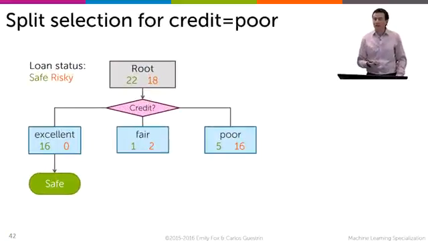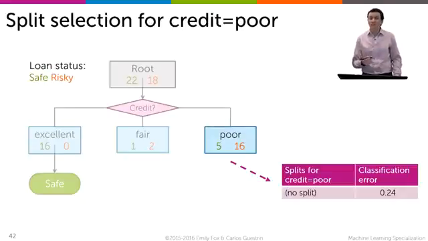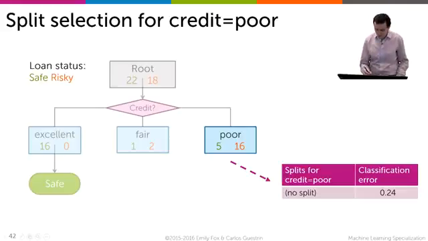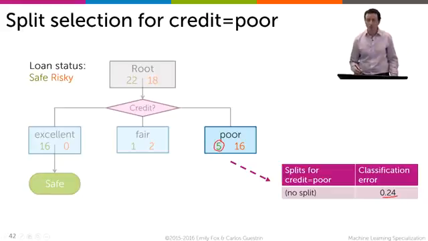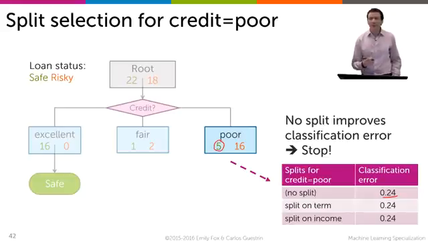So we split on credit, and now we're looking at what happens if we recurse on poor. So of the 5 safe loans that we have with credit score poor, and the 16 risky loans with credit score poor, if we just stopped there and made no splits, we'd be making 5 mistakes. The error would be 5 out of 21, which is 0.24. Now, if I were to try to split on the other features, term and income, suppose that neither of them helped. Suppose that neither of them decreased the training error. So training error were still 0.24 for both of them.